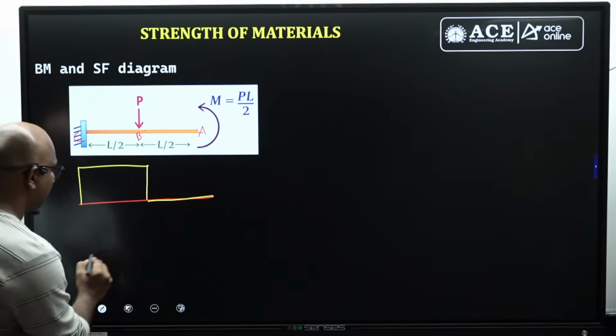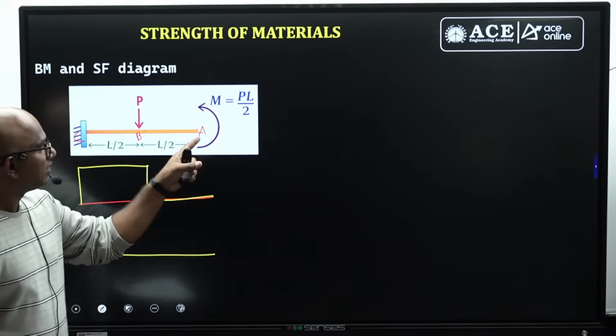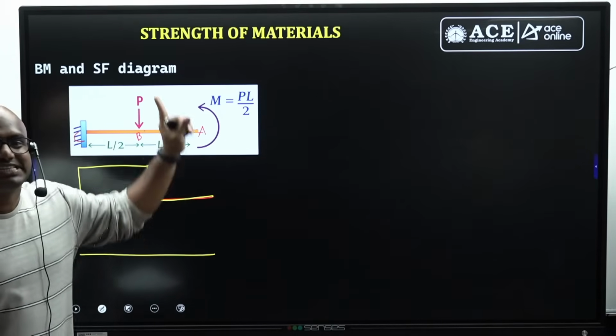How is the bending moment diagram? As I told you already, whenever a point couple exists, there must be a vertical step.